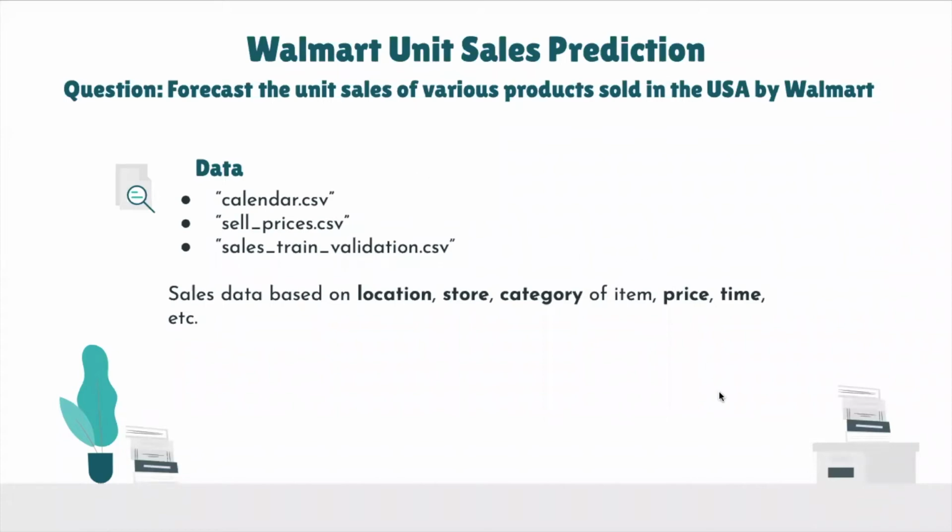As a recap, our project aims to predict the sales data of Walmart items based on information provided, such as the location of the stores, category of items, price, and date. Due to the large number of data we have, we decided to focus on the stores in California only. And considering the large number of zeros in the data, we ended up aggregating the daily sales to weekly basis.